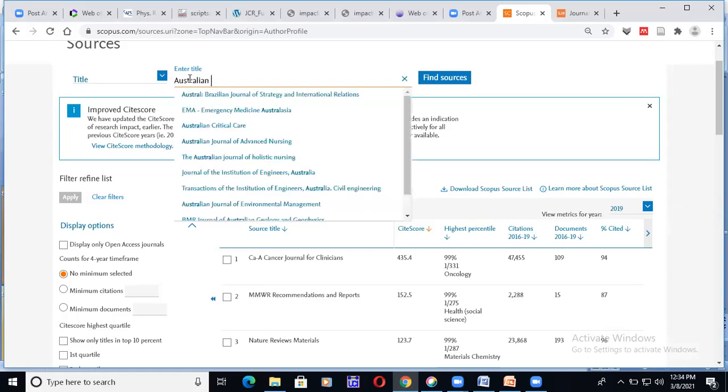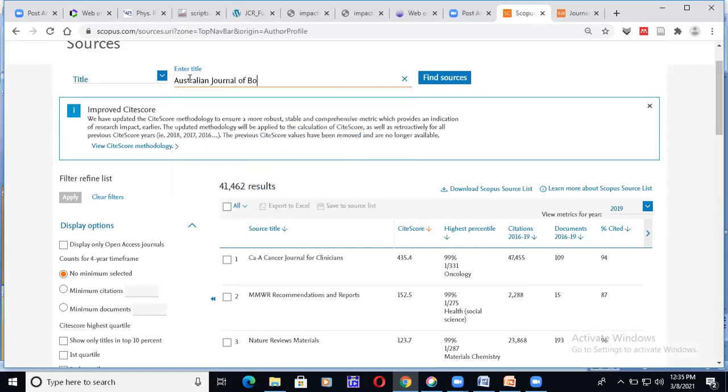Australian Journal of... Yeah, it is available. Once I type, it shows right at the beginning itself. If the journal is available and I click on it, it will show the journal name as well as full details of the journal on the same page.